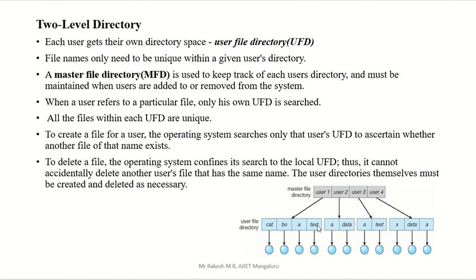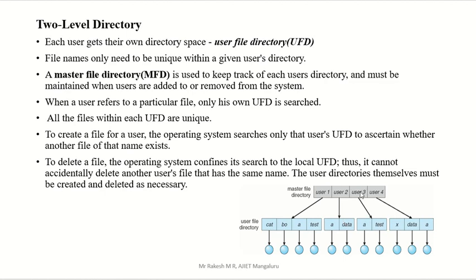This subdirectory contains all the files related to the user. User 2 also created one subdirectory inside the main directory, and in that subdirectory he can save the files related to user 2.